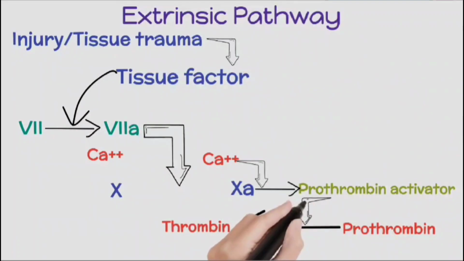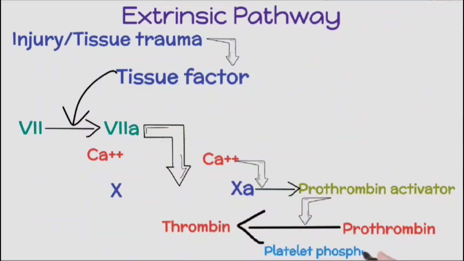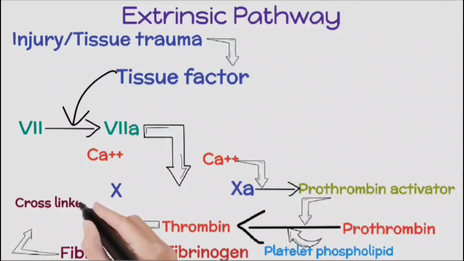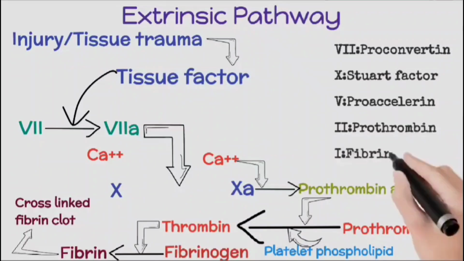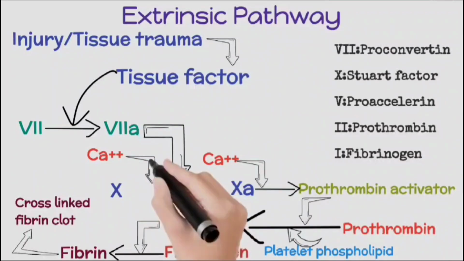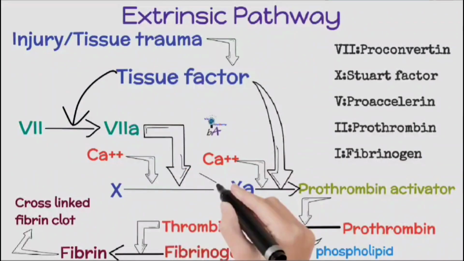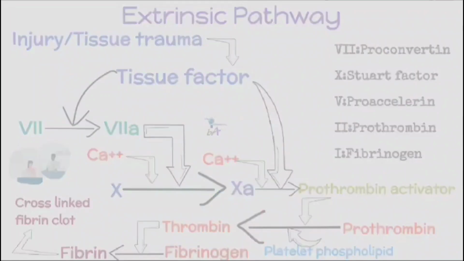The conversion is also induced by platelet phospholipid. Now the thrombin helps in the activation of fibrinogen to form fibrin. The active fibrin monomers cross-link to form the clot. The tissue factor also helps in the formation of prothrombin activator.